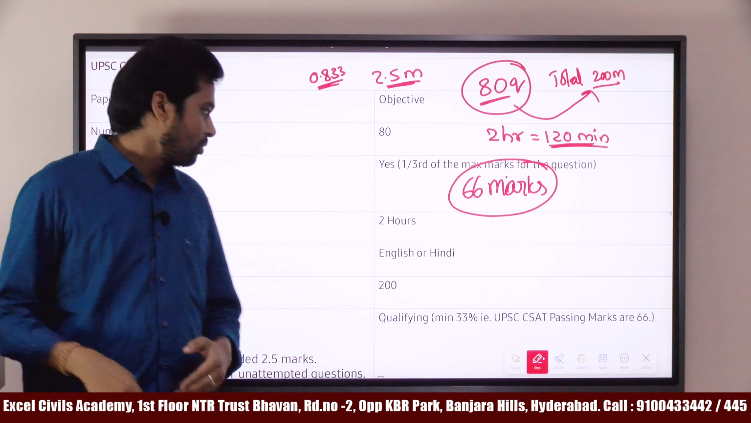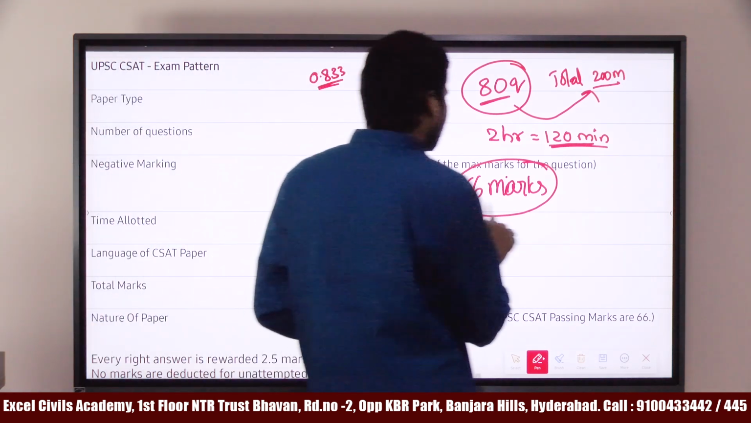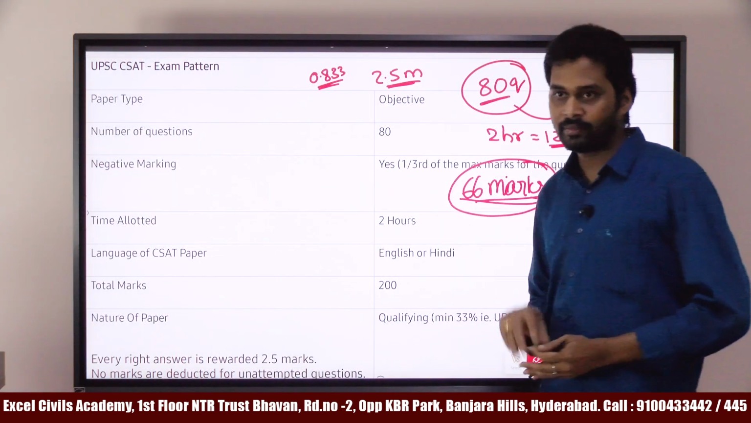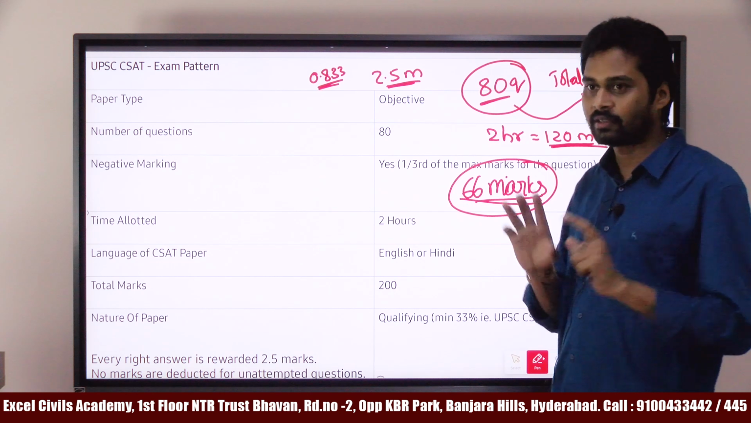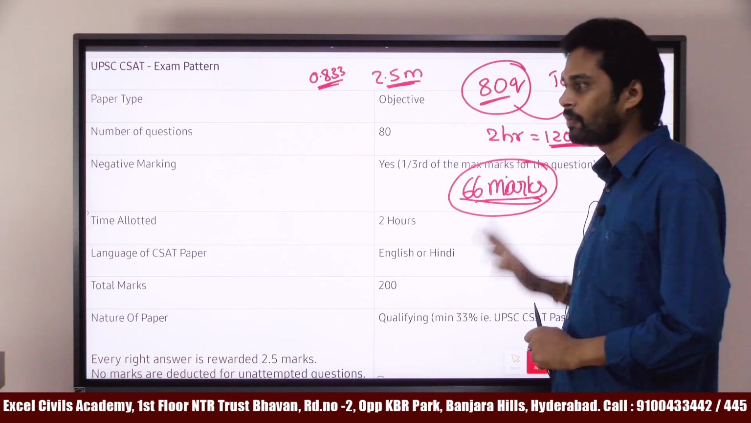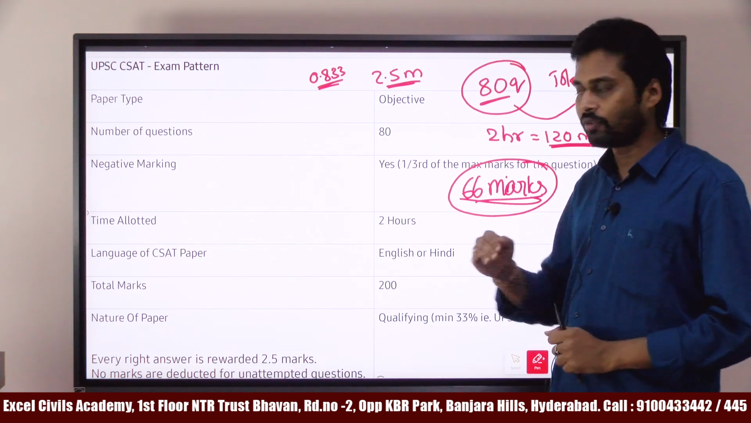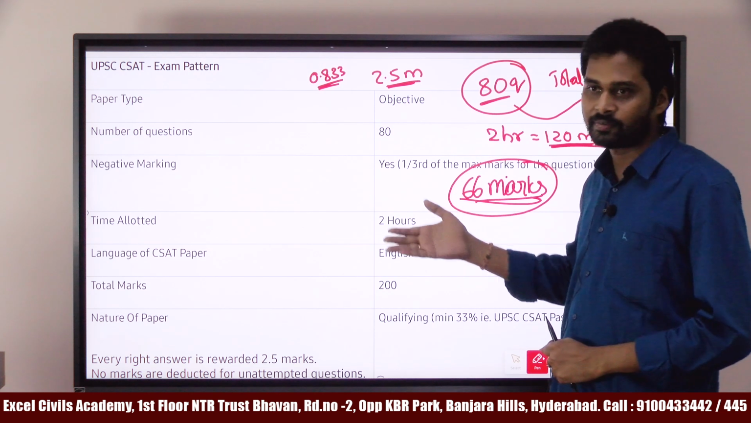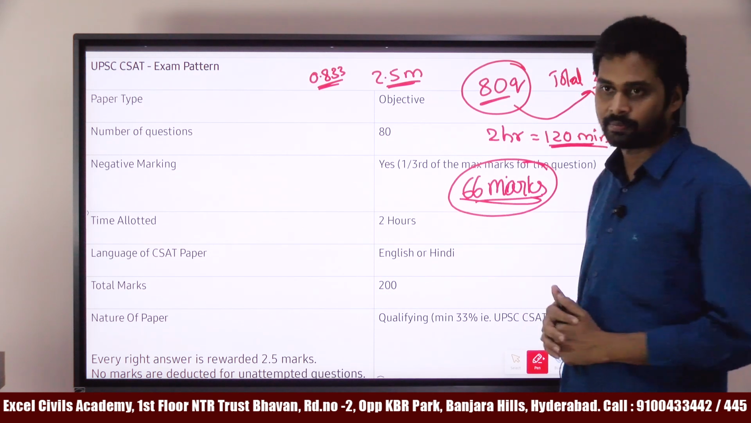The qualifying marks is 66 marks. So your doubt is, what is the qualifying marks? The cutoff is 66 marks. If you cross 66 marks, then you will be qualified for this paper.